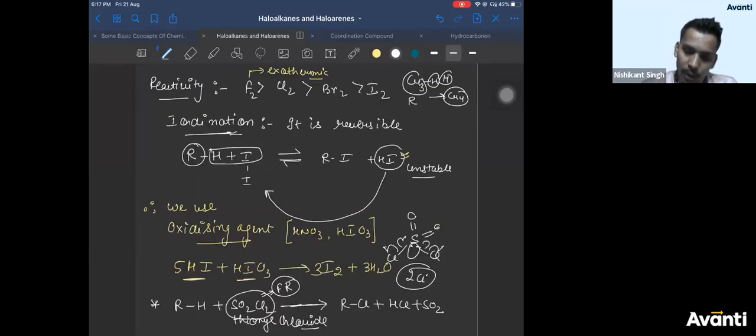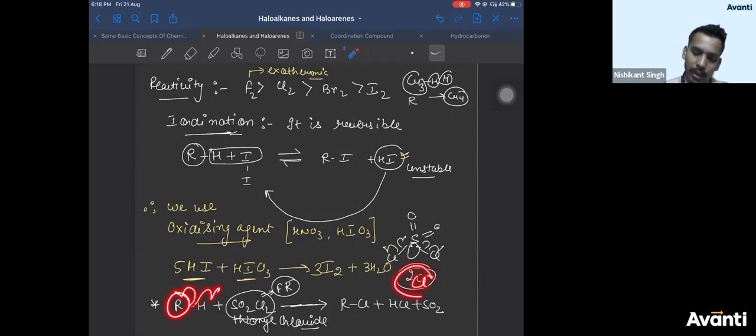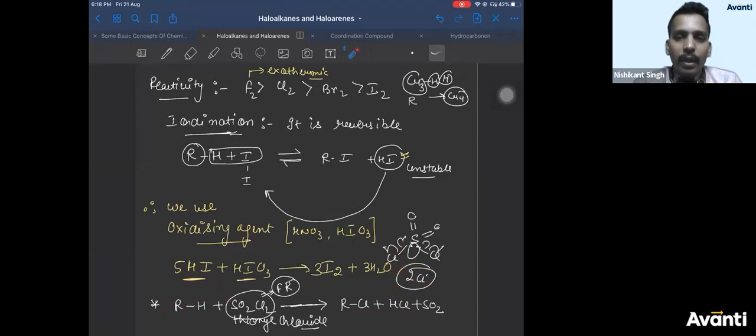Gauri, are you asking about this reaction? This is simple, Gauri. This bond will break homolytically. You'll get radicals here, which will combine to form a lone pair. Two Cl radicals will be formed. In the presence of Cl radical, this bond will break homolytically. R will combine with a Cl radical, H will combine with another Cl radical. You'll get HCl plus RCl. Is that clear? Double decomposition, yes, you can say, but not double displacement.